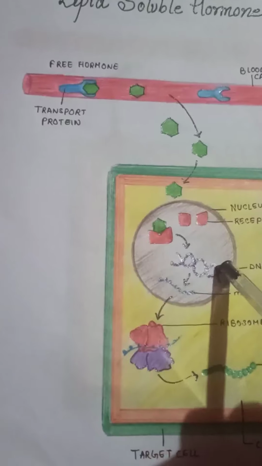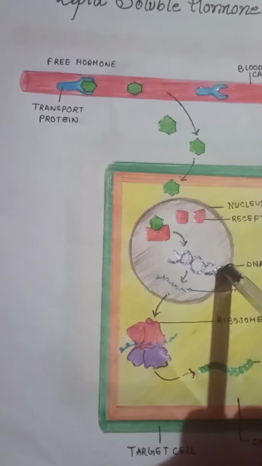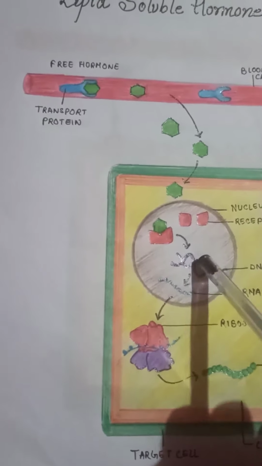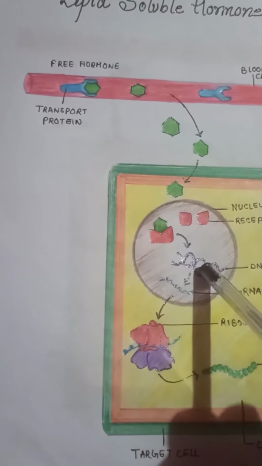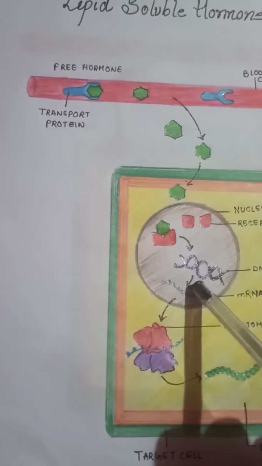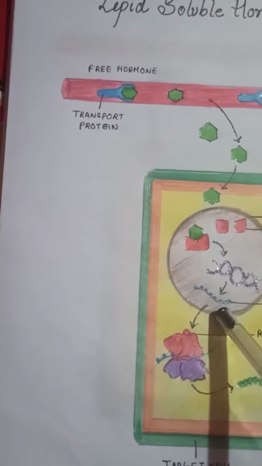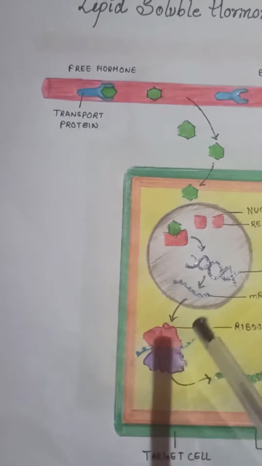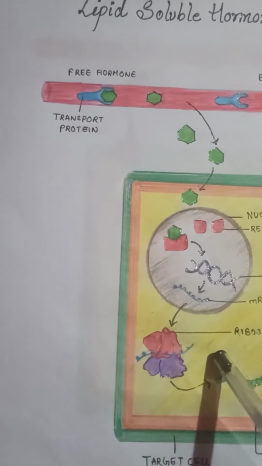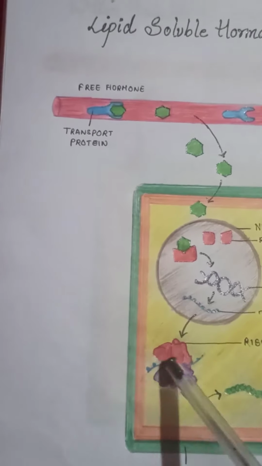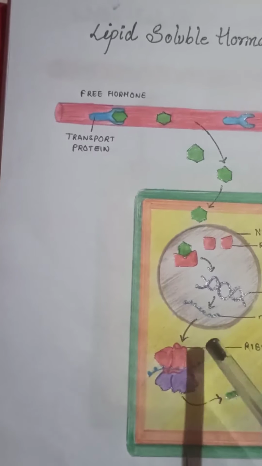Then they go towards the DNA and bind with particular segments of the DNA, the hormone response element. Here the transcription and translation process will start and mRNA will be formed. Then the newly formed mRNA directs the synthesis of a specific protein at the ribosome.